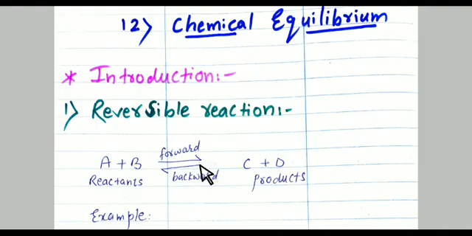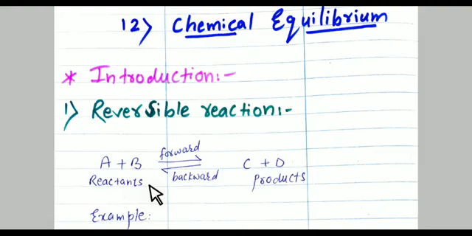For a reversible reaction, whenever you use the terms reactant and product, it is a little bit confusing, because for the forward reaction, the reactant is A plus B and the product is C plus D. But in the reverse or backward direction, the reactant is C plus D and the product is A plus B. So in the forward reaction, the left hand side is reactant and the right hand side is product, and in the backward reaction, the right hand side is reactant and the left hand side is product.